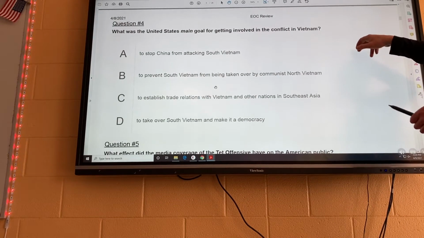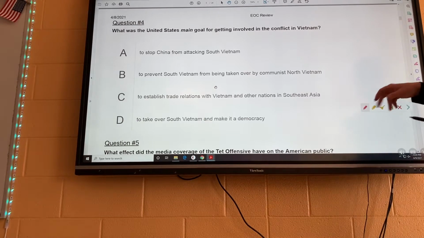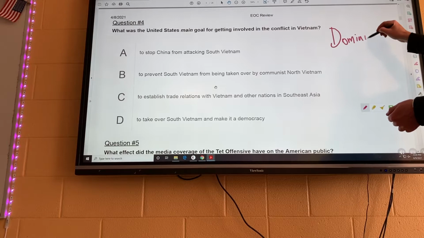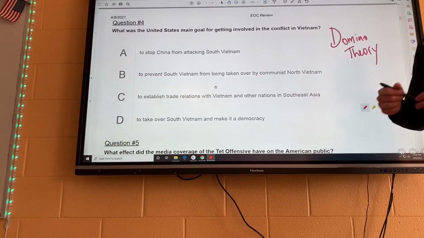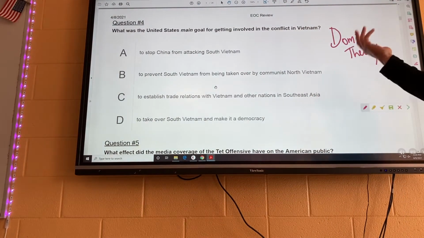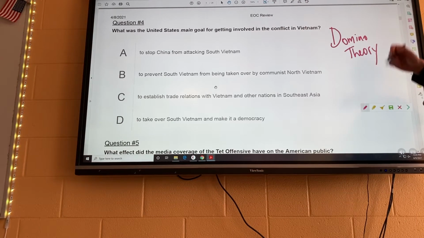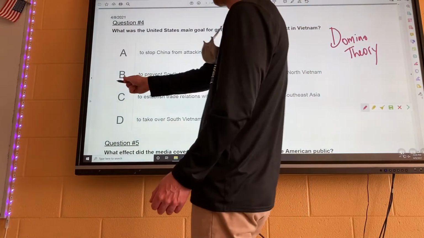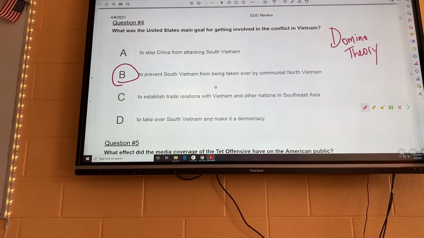All right, number 4, what was the United States' main goal for getting involved in the conflict in Vietnam? Now, remember, during this time, we were really worried about the domino theory in Southeast Asia. The domino theory means that if one country falls to communism, the next country next door will fall to communism, okay? So North Vietnam became communist, so we were worried about South Vietnam becoming communist. So your best answer is going to be B. We were worried about North Vietnam taking over South Vietnam.